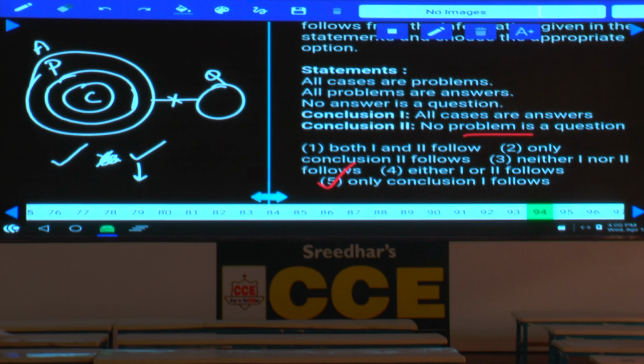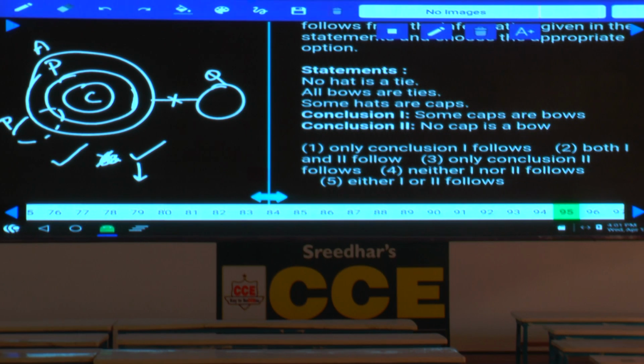In order to make this one false, you need to draw some problems or questions. Is it possible to draw some problems or questions like this? If you draw like this, then the statement will be invalid. Hence both 1 and 2, and it is given in choice 1. Done with this? Hence question number 94, choice 1 is the answer.